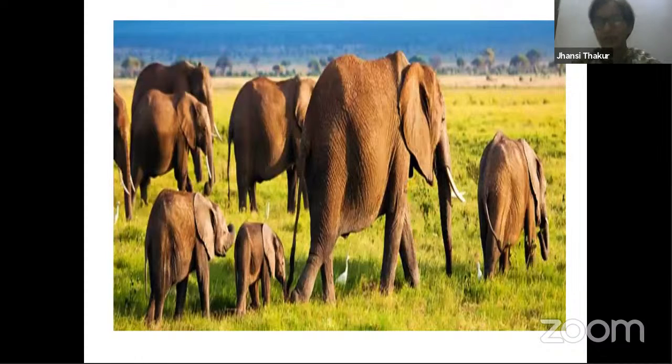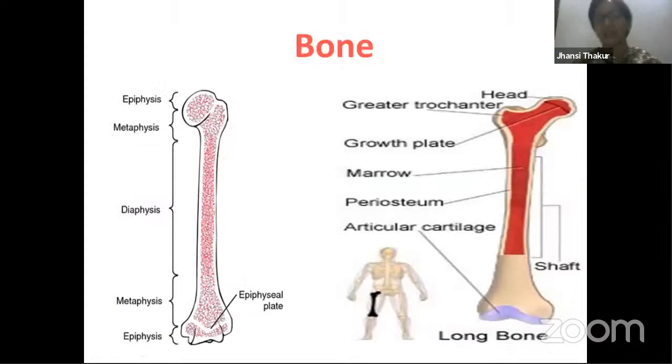Bones also bear the weight of the body of the organism. This is the reason why overweight or obese people suffer from knee problems, because their entire body's weight falls on the knees. That means the limb bones take up the weight of the body. Even in the largest animals moving on the earth, like elephants, or the tallest animal, the giraffe, the entire weight is taken by the limbs.